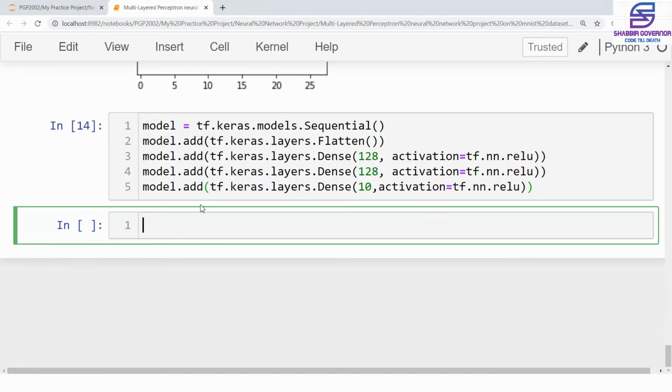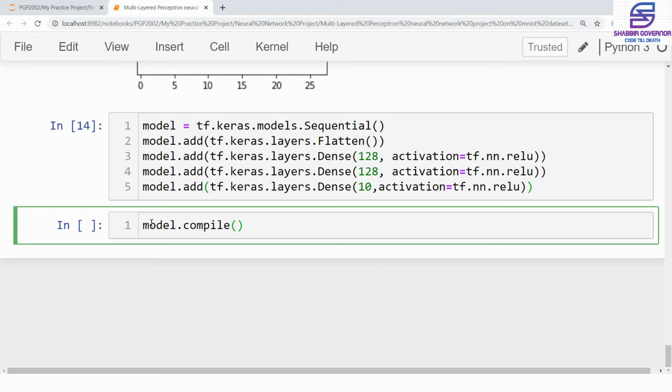So now our model is ready. Now we just need to compile our model, and then we need to fit the data into it. For compiling the model in Keras, you have model.compile, and we'll be specifying the optimizer, then the loss, and then the metrics, which are attributes to this compile method.